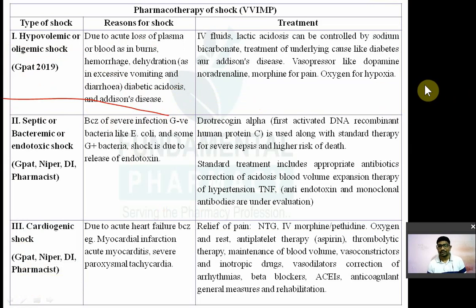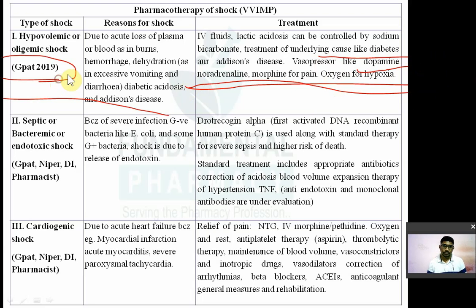You have to introduce the intravenous fluid. You have to correct the acidosis by using sodium bicarbonate. Treatment of underlying cause, like if diabetes is there, then control the diabetes. If any cut is there, then surgical intervention. And you have to use vasopressor like dopamine, noradrenaline, and morphine. Oxygen for hypoxia. So इसके ऊपर क्वेश्चन आ चुका है GPAT 2009 में.